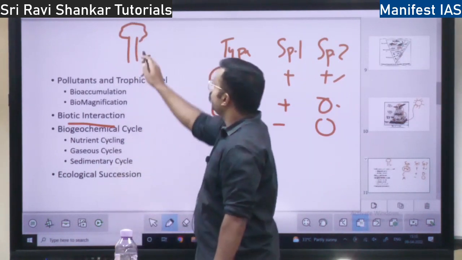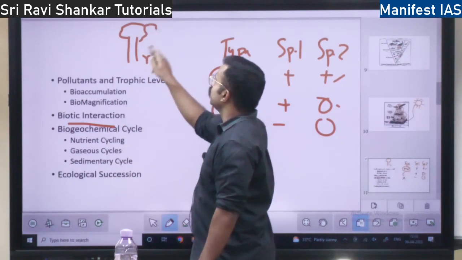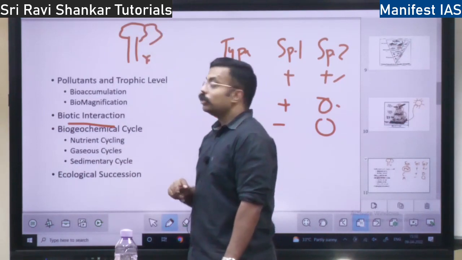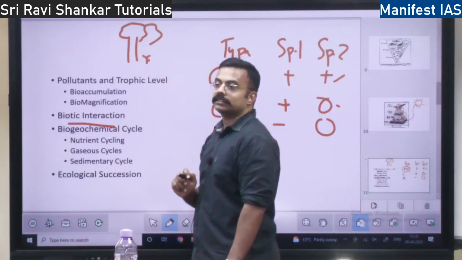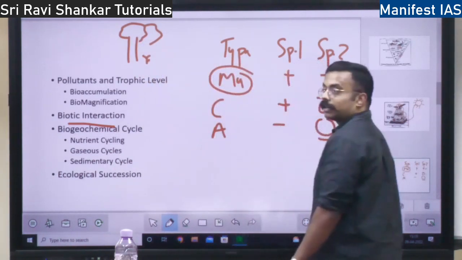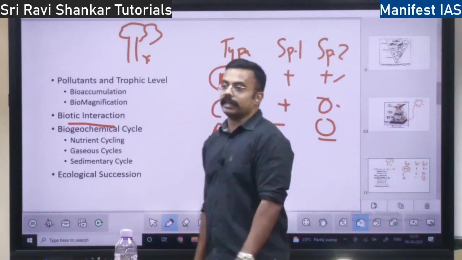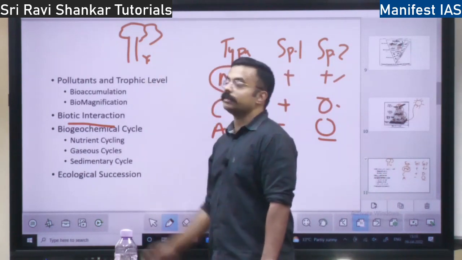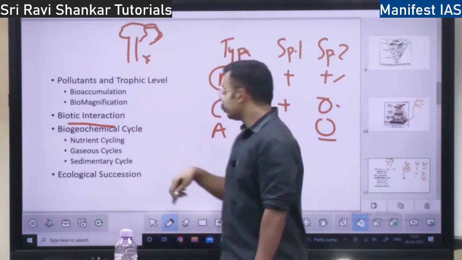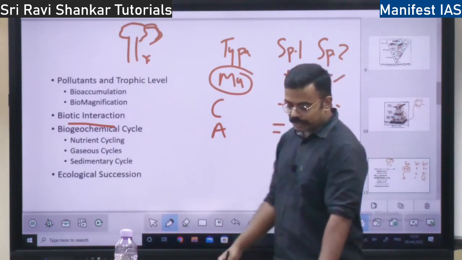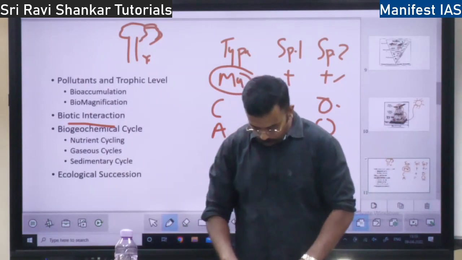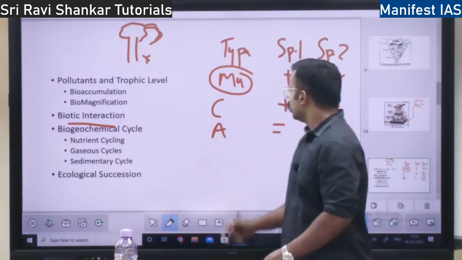Right? So this big tree is shading the plant. What happens? This big tree will not have any effect. It will not have any effect, whereas this small plant will die. Why? Because it is not getting sunlight, because this tree is shading it. So the other part is affected. So this is amensalism.